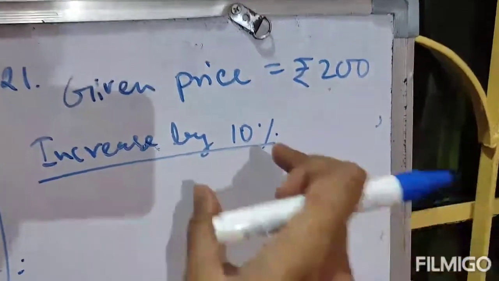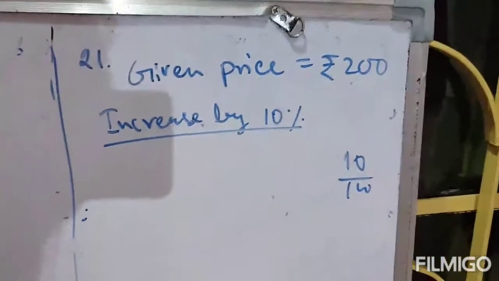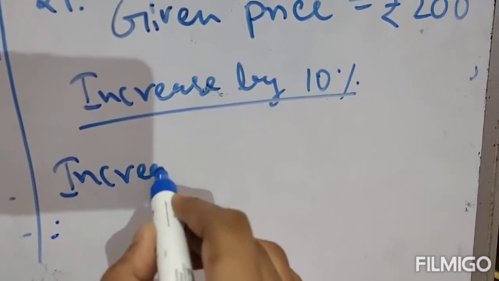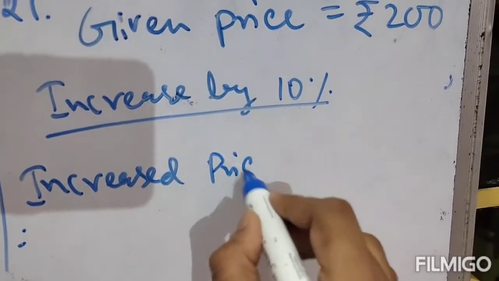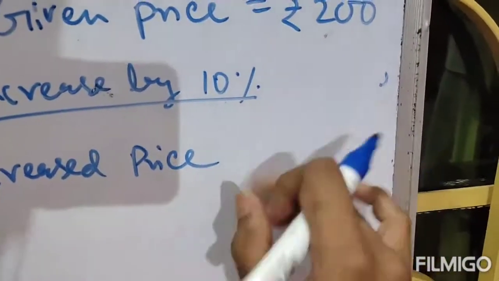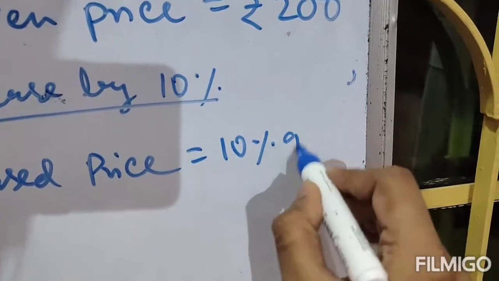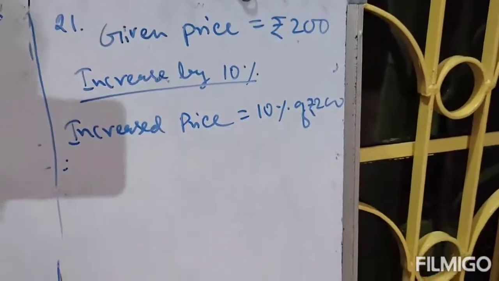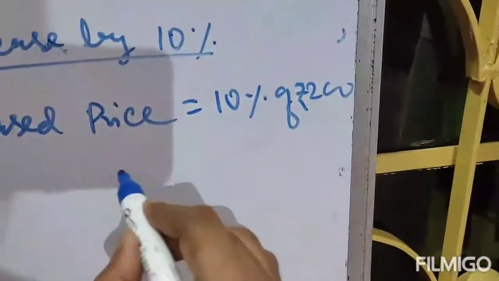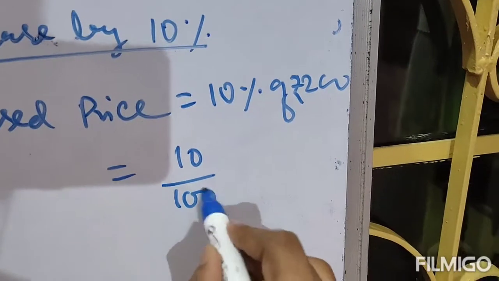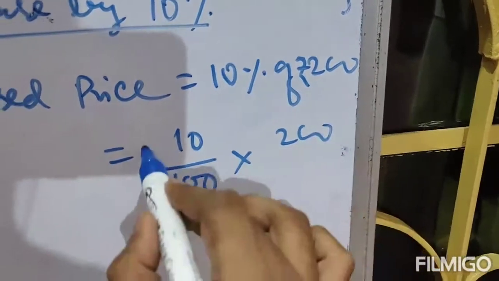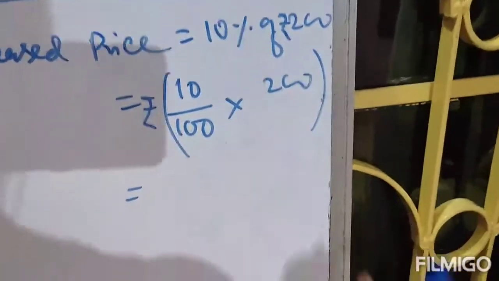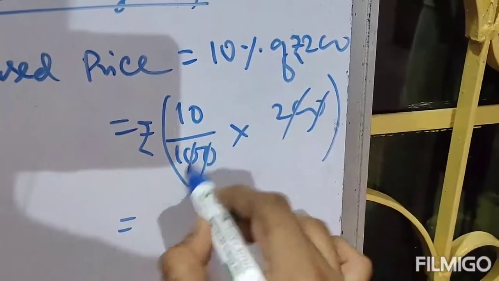That means the increased price is 10% of 200 rupees. 10% means 10 by 100, of means multiply, 200, and this will be in terms of rupees.